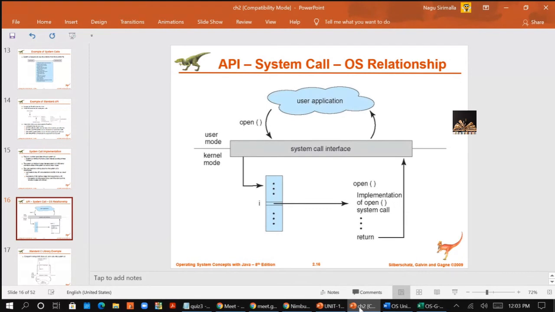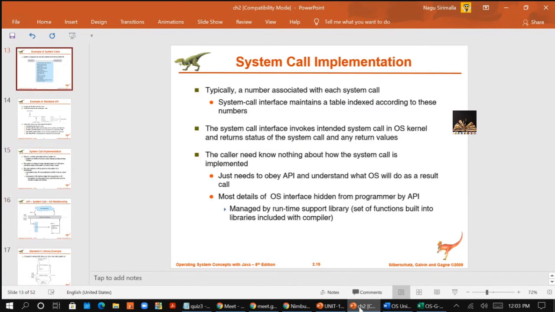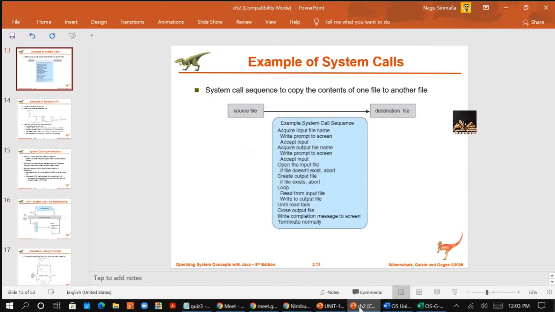Here is a simple example: the system call sequence to copy the contents of one file to another. If you want to copy one file to another, these are the set of system calls which will be executed.